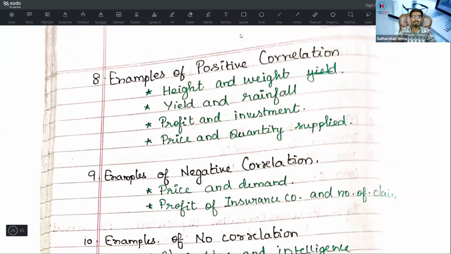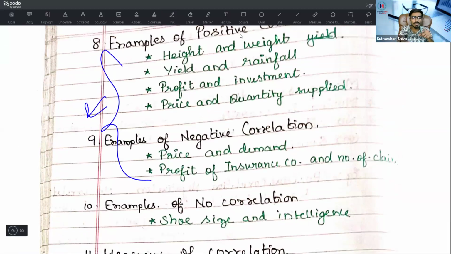Okay, examples of positive correlation. What are the examples of positive correlation? Height and weight, yield and rainfall, profit and investment. When the profit increases, investment also increases, because when profit increases, I will invest more on that. Price and quantity supplied. All of this is there inside your study material and your additional question bank. Here I am consolidating it.